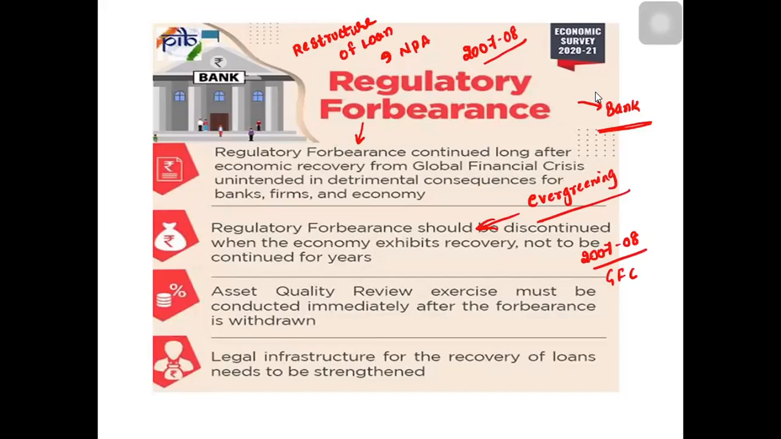Under this, they have started a loan moratorium and restructuring of the loans, but it should not continue for a long time. Once the economy recovers, banks should be ordered to conduct an asset quality review, take corrective measures and stop this regulatory forbearance. Otherwise, again it will go into NPA. Okay, this is your regulatory forbearance.